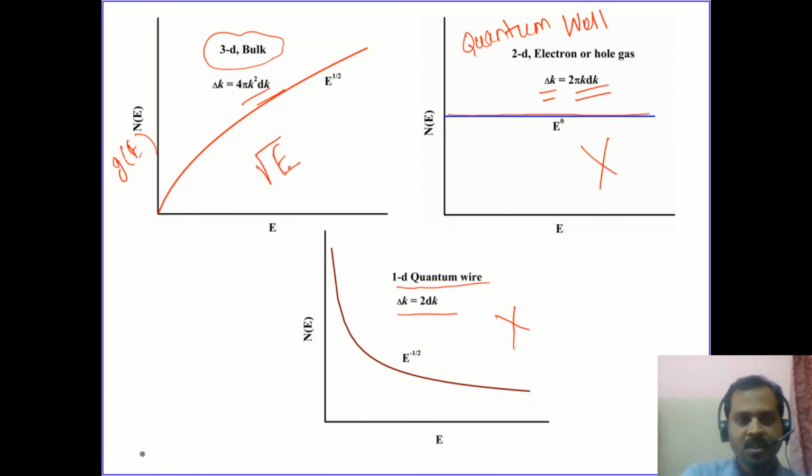So in the next class we will try to find out how these states are filled by the electrons, and as I told, they obey the Fermi-Dirac distribution function in the manner in which the states are filled, and then ultimately we can find out the total number of charge carriers in the metal.